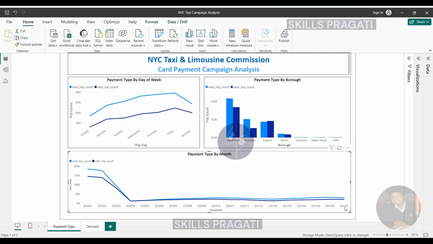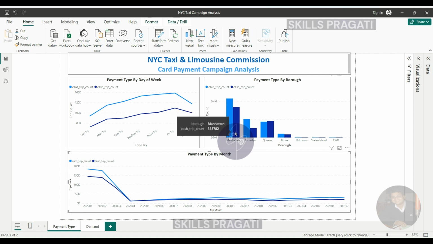We're not seeing much difference between the cash and the card payments here, but the idea is that when we're running campaigns, the gap between the two will open up and we'll see that progress month on month in this report. So talking about the campaigns, we wanted to see the possibility of running campaigns on specific days so that we've got maximum impact, as well as the possibility of running on specific boroughs. That's what these two visuals do.